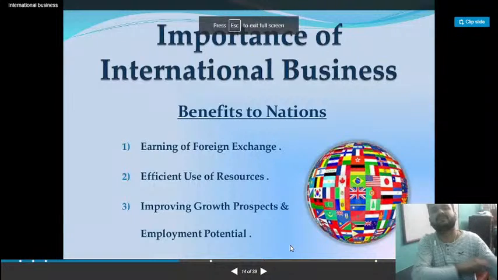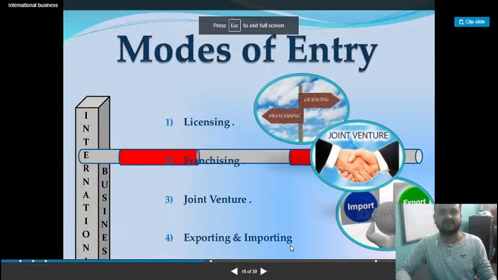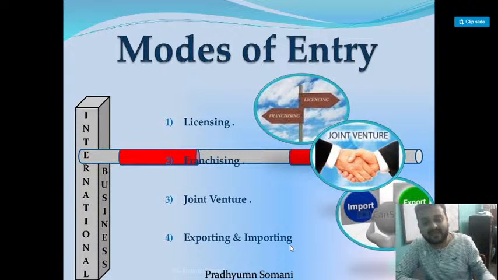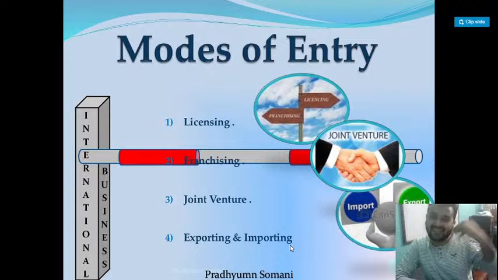This is the last topic, that is modes of entry. Means if, for example, you want to do business with USA, America, Australia, or China, what are the different modes through which you can enter international business? Okay. So the first mode is licensing.